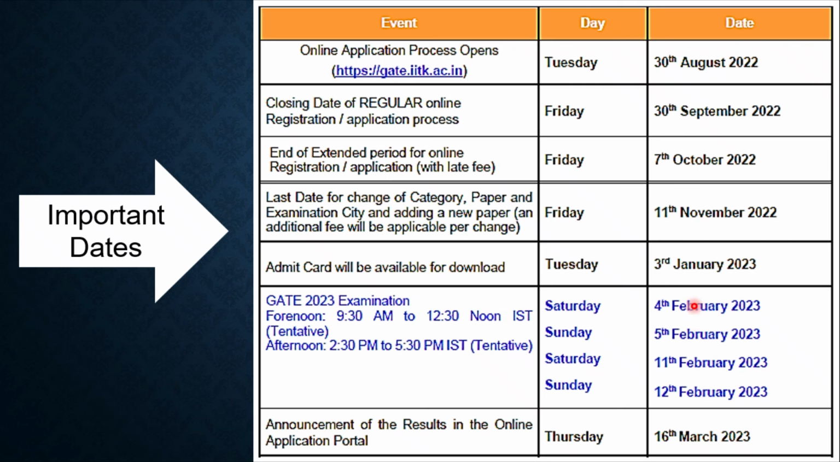The GATE 2023 examination this year will be conducted on 4th and 5th of February, then 11th and 12th of February. That means probably the first and the second weeks of February. And after that, in 1 month, the result will be announced on 16th of March 2023. So these are the important dates.